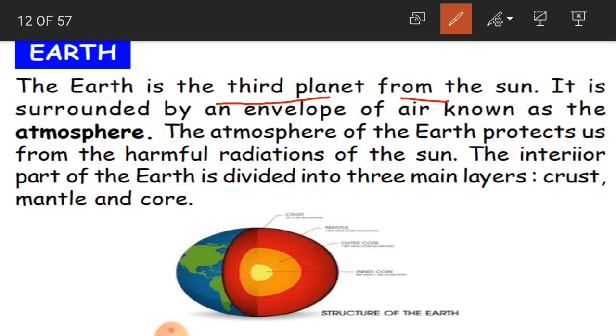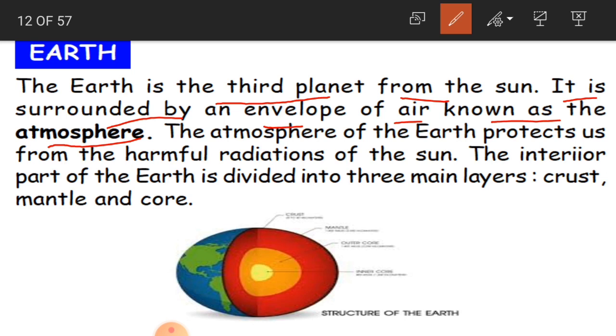So that is why Earth is the third planet from the sun, and it is surrounded by an envelope of air known as the atmosphere. So children, our planet Earth is surrounded by an envelope. Envelope is nothing but a cover.